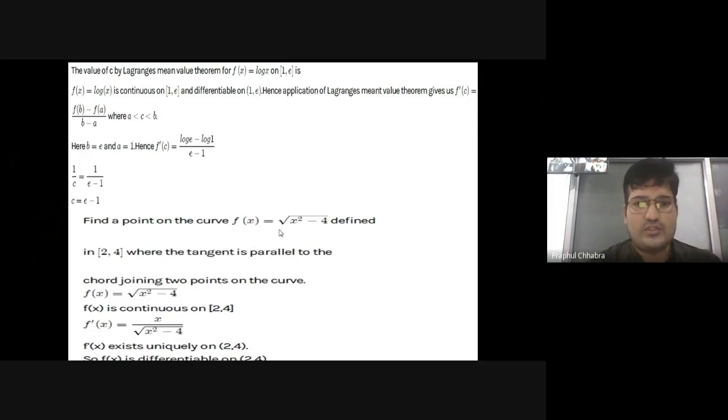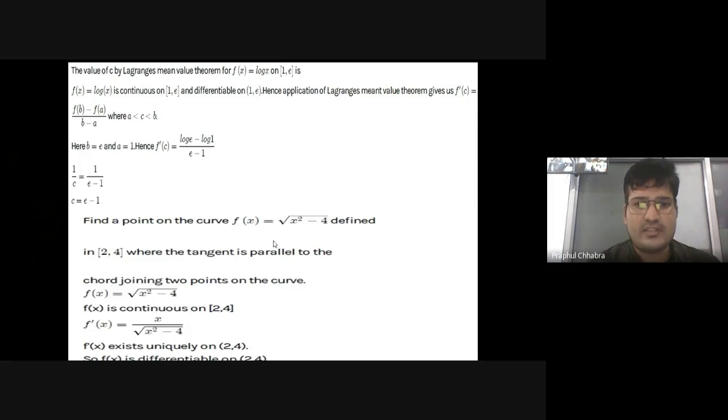So we will apply Lagrange's mean value theorem, because by geometrical interpretation, the point c in this interval is the point where the tangent is parallel to the chord joining two points of the curve.